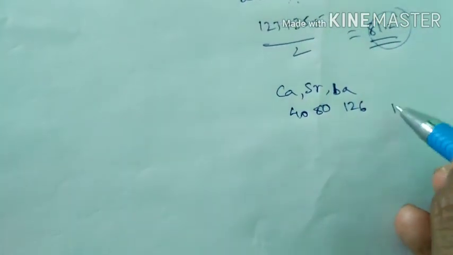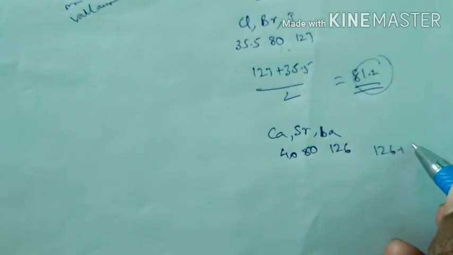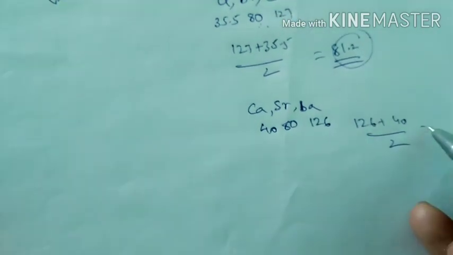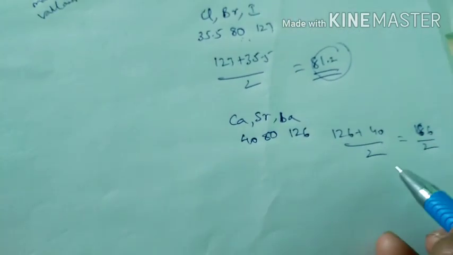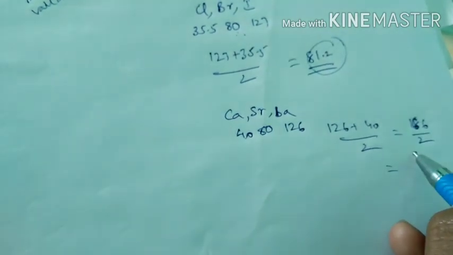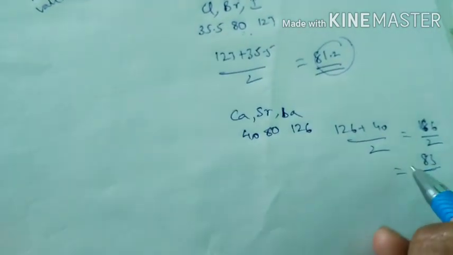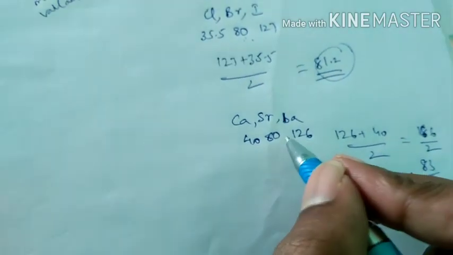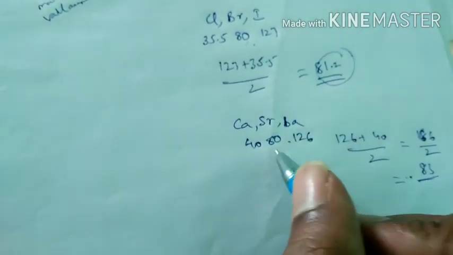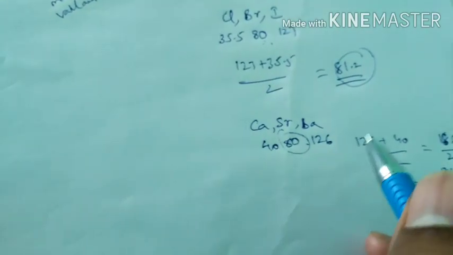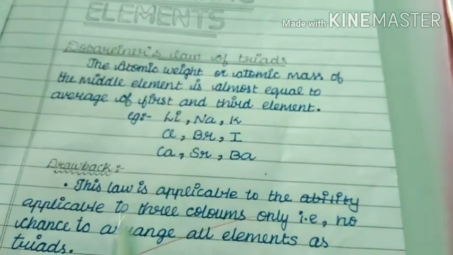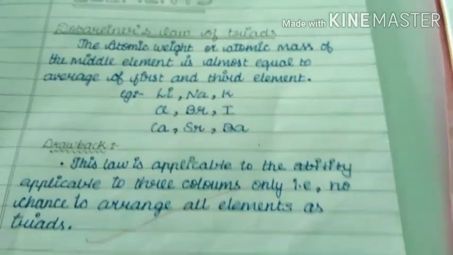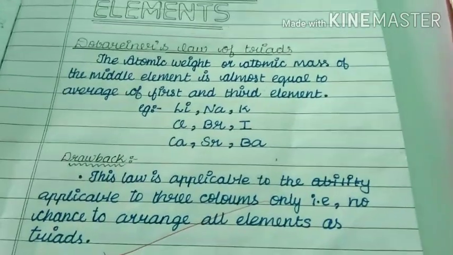So 126 plus 40 is 166, by 2, which means almost 83. So it is also somehow near 80, 83. So almost equal value. So based on that point he designed the periodic table. That is called Dobereiner's law of triads.